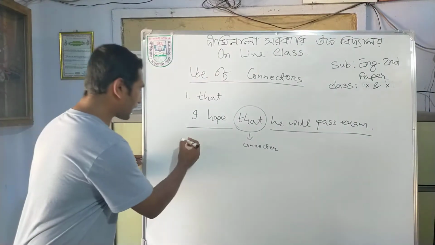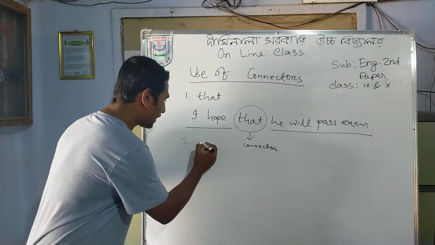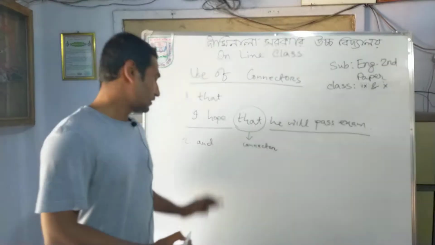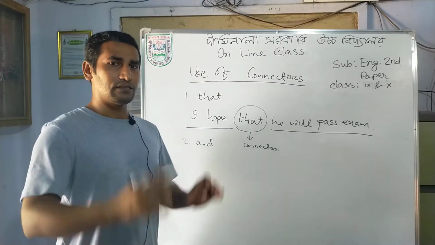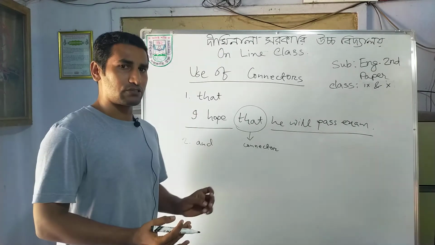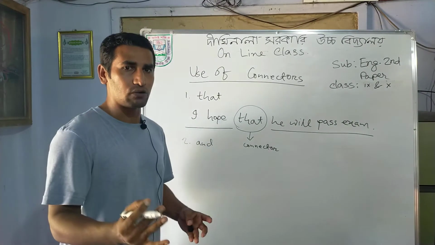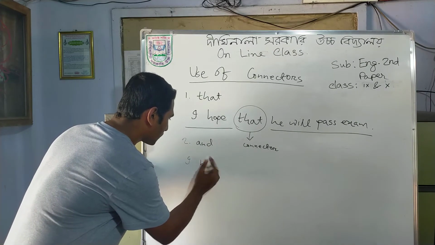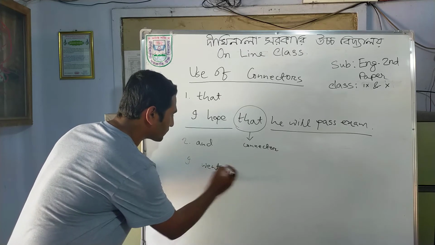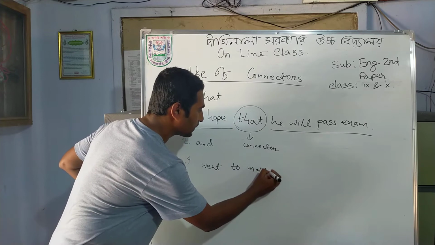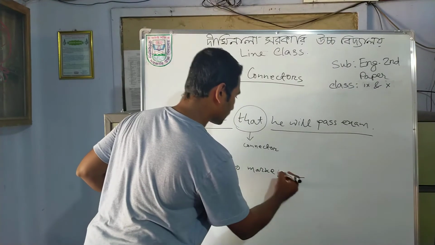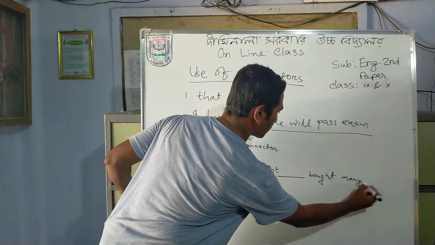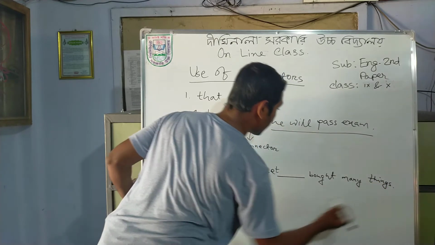Now come to the second connector, that is and. This connector is mostly used by you and is a very well known and widely used connector. You know the meaning of and, it means ebong. If I say a sentence like this: I went to market, dash, bought many things. You can solve it easily.